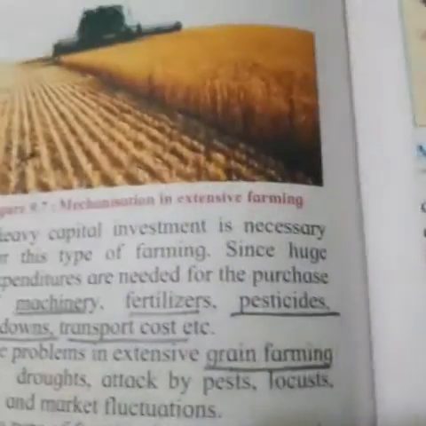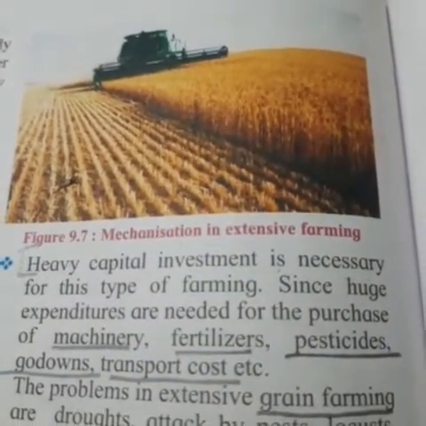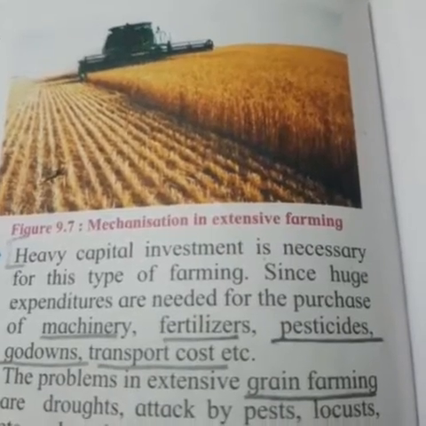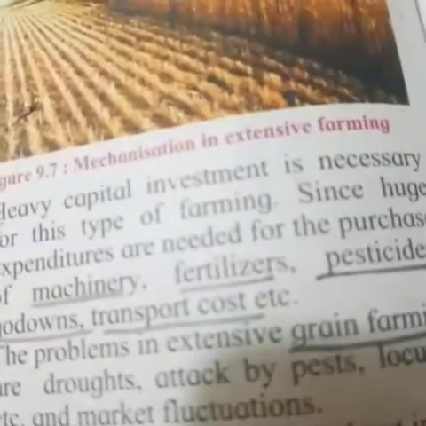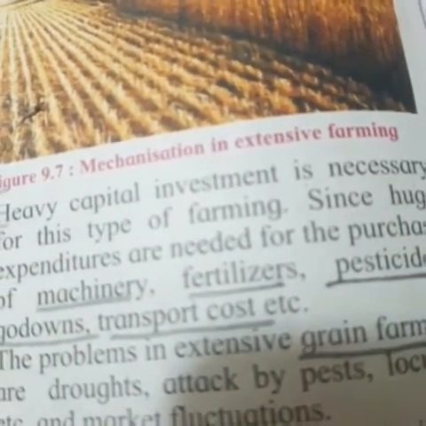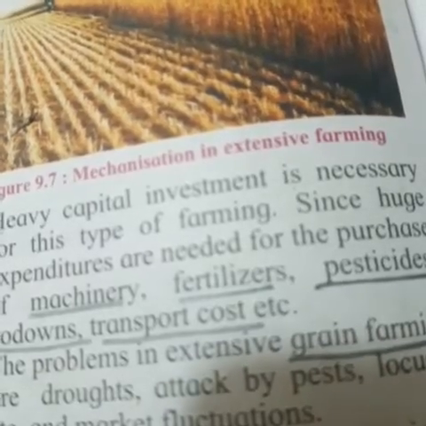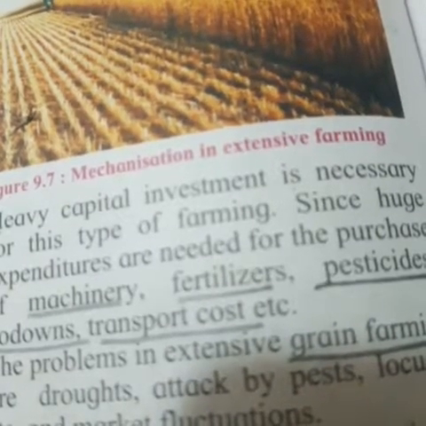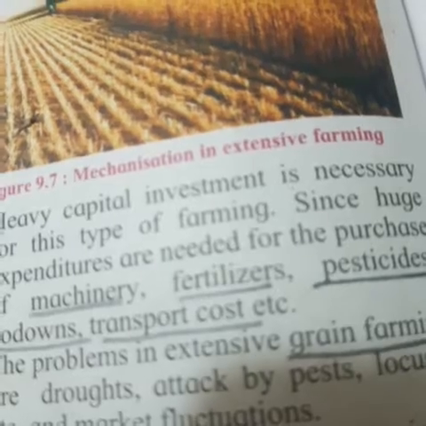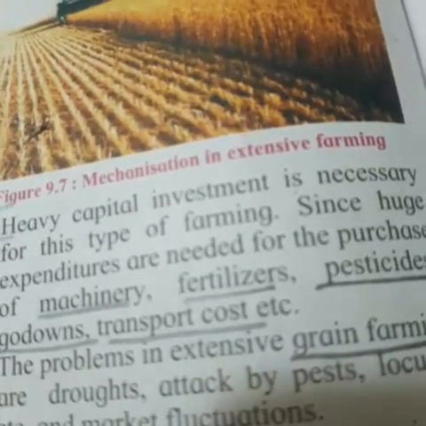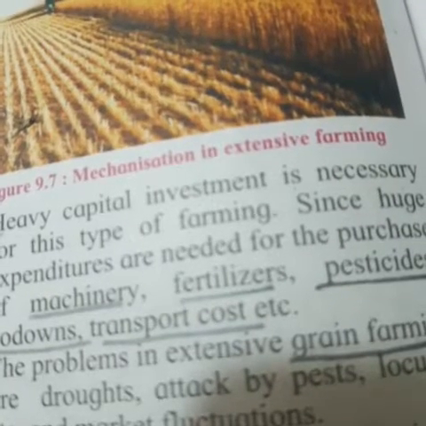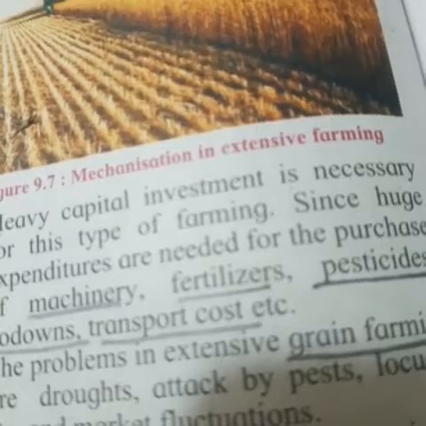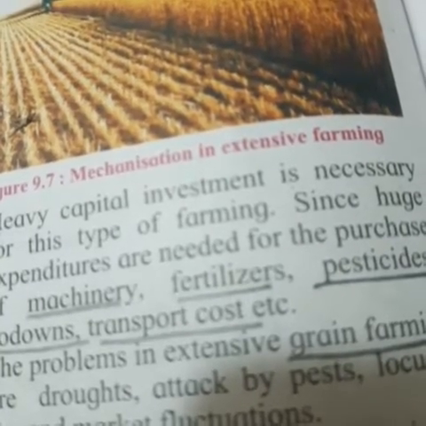Now they have given this mechanization in extensive farming. See, this is a big kind of tractor. What they are saying is that they need machines like tractors and crushers, and after that they spray the pesticides with the help of helicopters or planes. They don't go individually in commercial farming to spray the pesticides. They take the help of helicopters or planes to spray the pesticides.